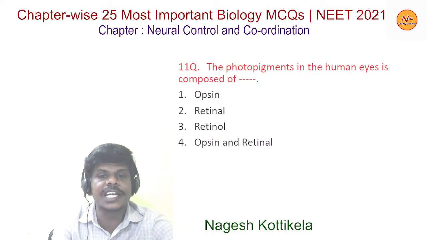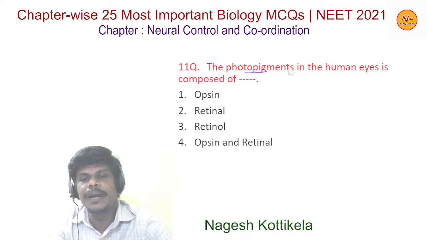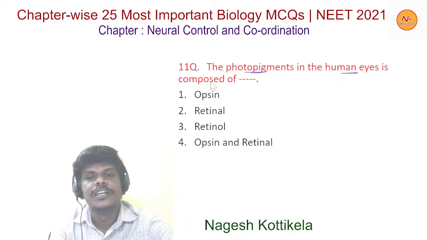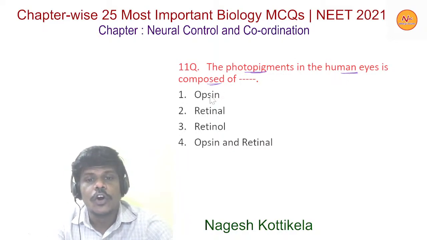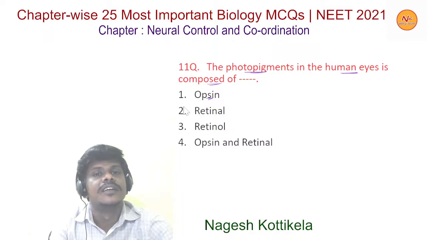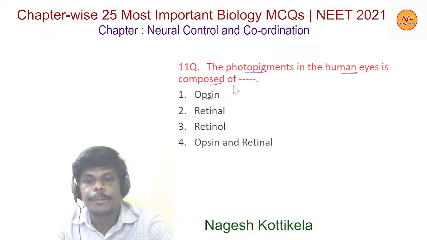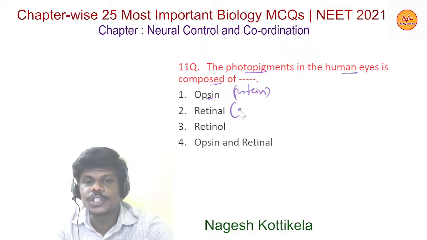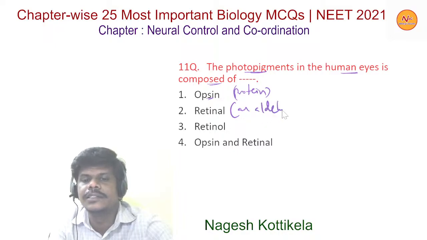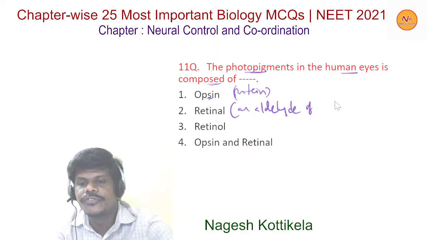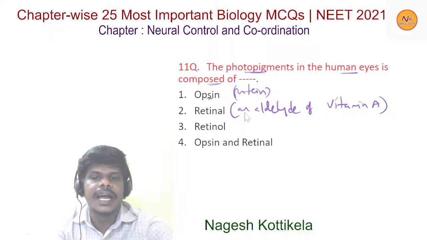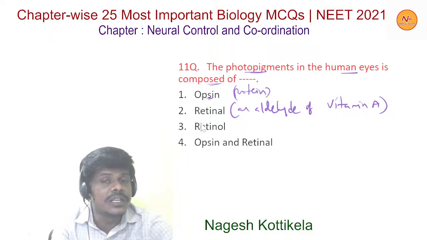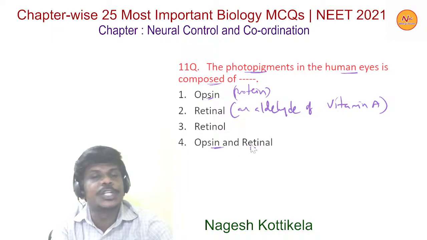Now moving to the next question. The photopigments in the human eyes are composed of option 1, opsin, a protein, and option 2, retinal, an aldehyde of vitamin A, option 3 is retinol, option 4 opsin and retinal both.